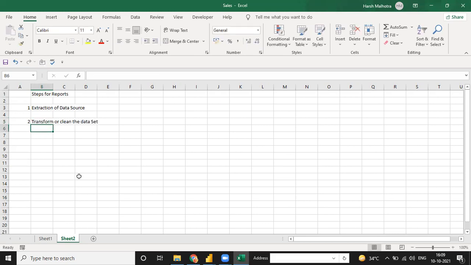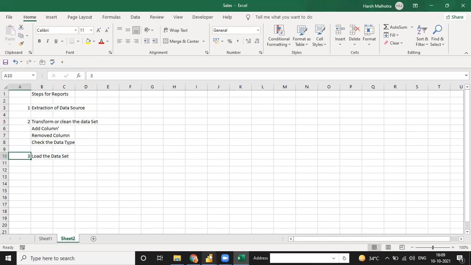It means, suppose you want to add a column, if you want to remove any column, and check the data type, these kinds of transforms you can do in the second step. And third, you have to load the data set. So first we have to do all these three steps in one go.